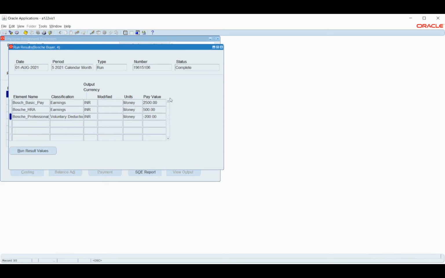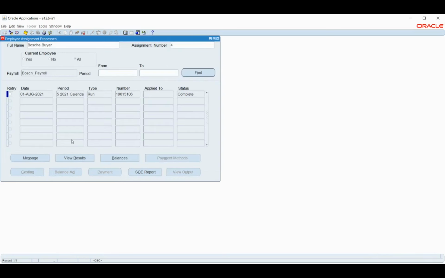So that's the reason it is coming in negative values. So these are the run results. The balances are not updated since I just ran the first step.